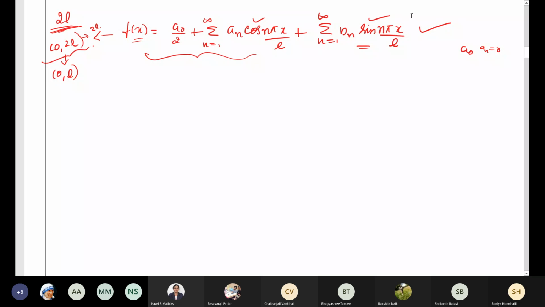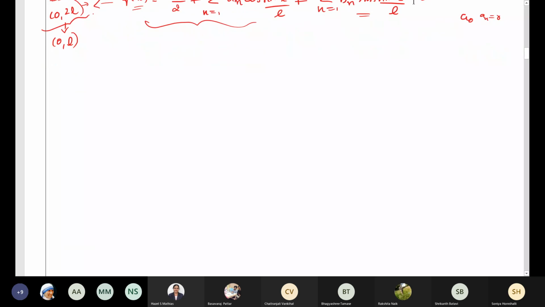Next, formulas, everything will be the same as in the previous one. So we'll discuss a few questions. We'll discuss the first question.